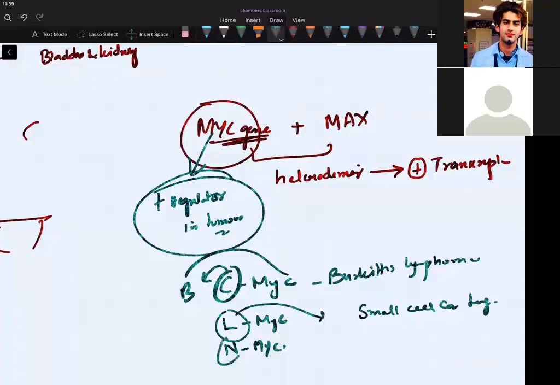N is easy to remember. Neuroblastoma is for this. Okay. So these were all those important oncogenes which you need to remember.